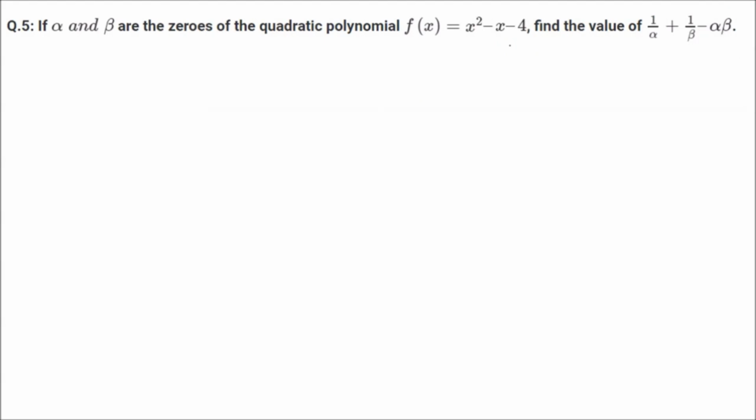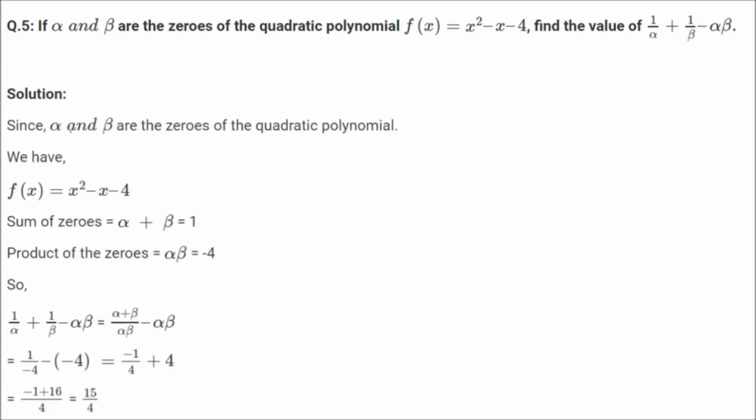Now x square minus x minus 4, and 1 by alpha plus 1 by beta minus alpha beta. This we have already done. So just let me show you. This is a is 1, b is minus 1 and c is minus 4. So alpha plus beta will be equal to minus b by a, so minus of minus 1 by 1, that is 1. Alpha into beta is c by a, so minus 4 by 1, so minus 4.